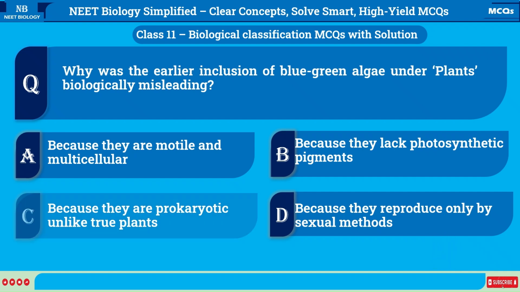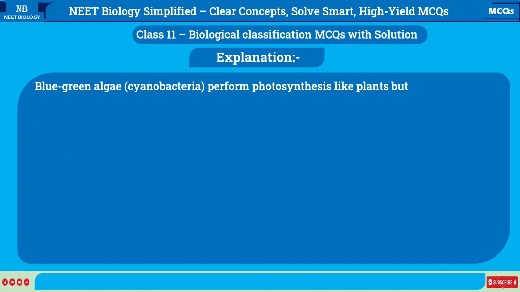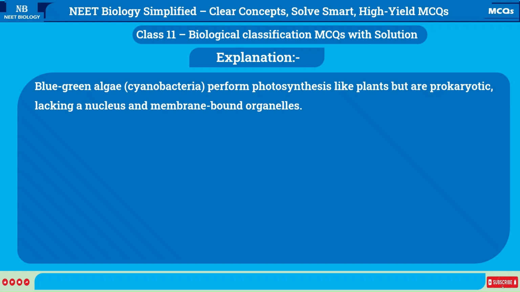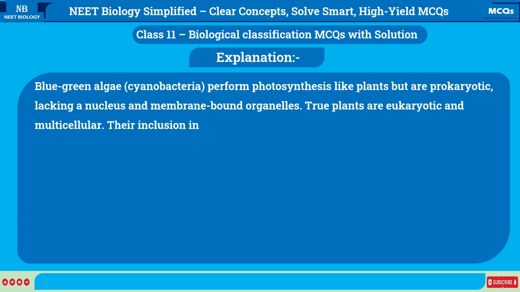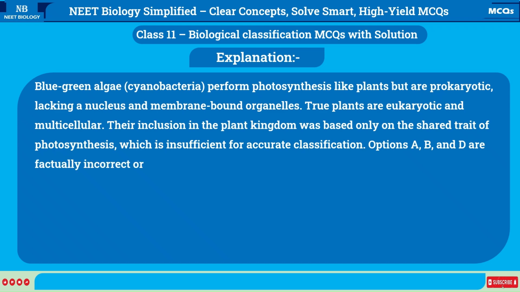Correct answer is C. Because they are prokaryotic unlike true plants. Explanation. Blue-green algae, Cyanobacteria, perform photosynthesis like plants but are prokaryotic, lacking a nucleus and membrane-bound organelles. True plants are eukaryotic and multicellular. Their inclusion in the plant kingdom was based only on the shared trait of photosynthesis, which is insufficient for accurate classification. Options A, B, and D are factually incorrect or irrelevant.